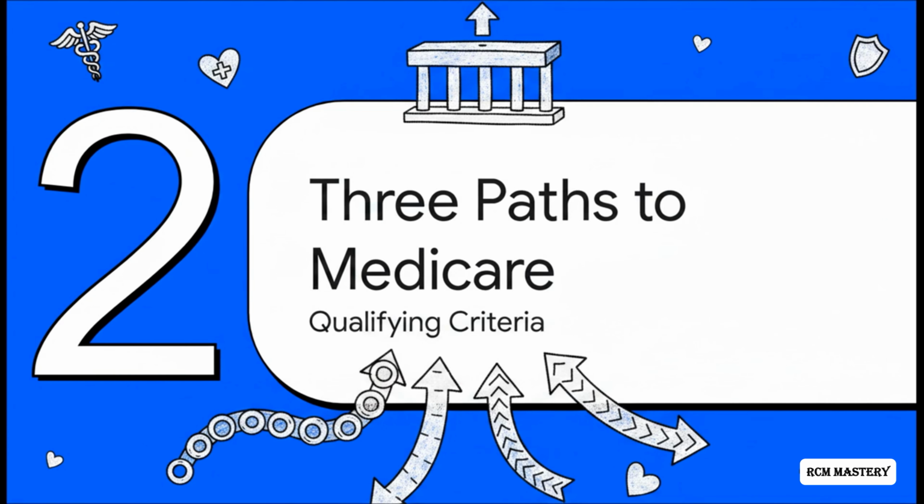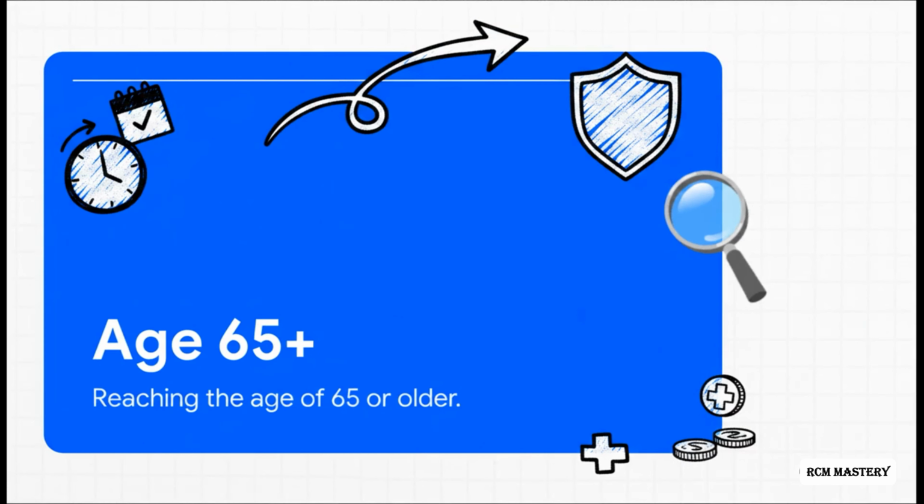Moving on to Section 2, the 3 paths to Medicare. Once a patient meets that foundational citizenship or residency requirement we just talked about, they have to qualify through one of 3 specific paths. They only need to hit one of these 3, but they've got to meet it completely. Let's break each one down. Path number 1 is the most common and definitely the most widely known, reaching the age of 65 or older. Once someone who meets that residency baseline hits their 65th birthday, boom, they become eligible for Medicare. In your standard day-to-day billing scenarios, this is the path you're going to run into the most.